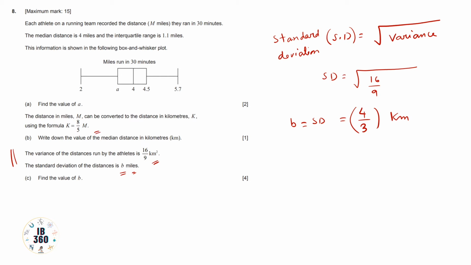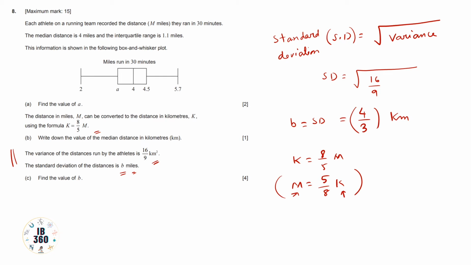From the previous line we can see k equals 8 by 5 m. So obviously m equals 5 by 8 k. So if any distance is given in kilometers, to convert it to miles we just have to multiply by 5 by 8.